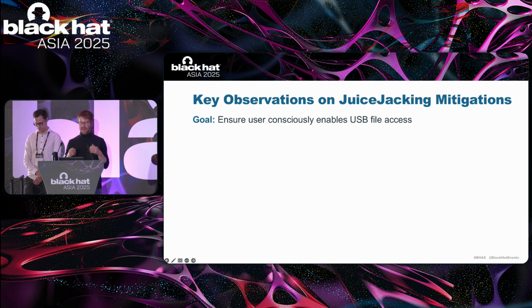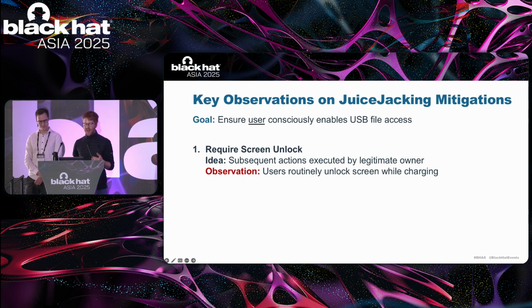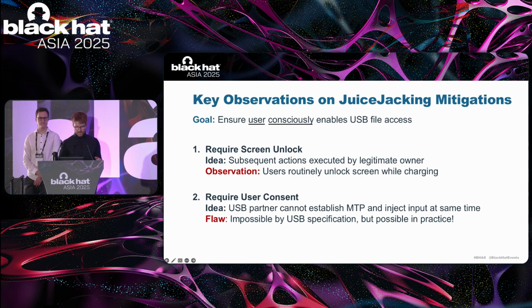To ensure that it is the legitimate user taking this decision, the device needs to be unlocked first. However, we observe that users routinely unlock the device while charging. From this point on, a malicious charger could autonomously accept the input prompt. The bigger challenge for a malicious phone charger is the user consent prompt that ensures that the user intentionally takes the decision to enable MTP access.